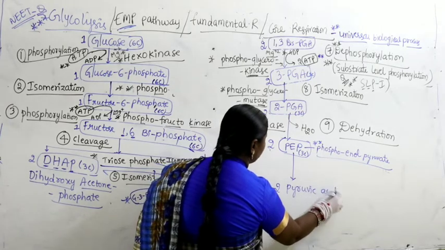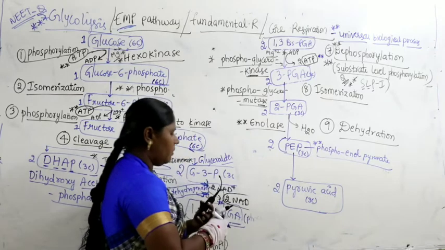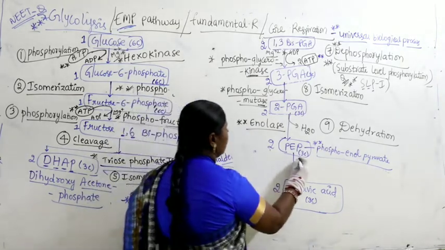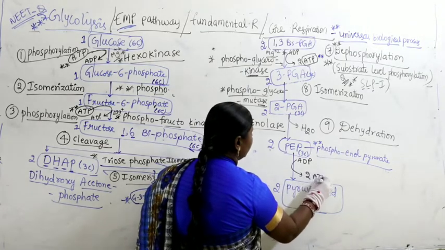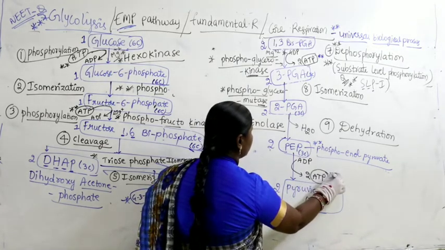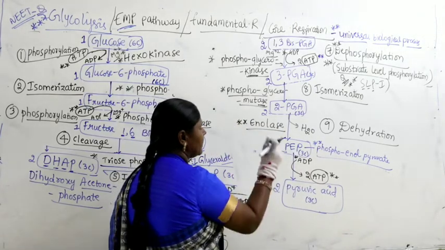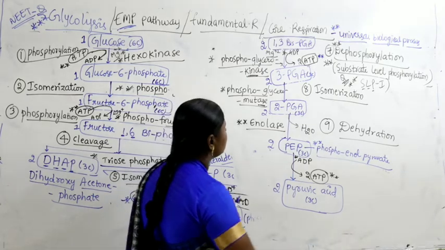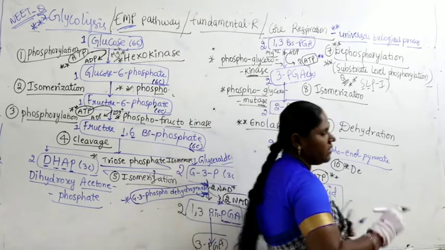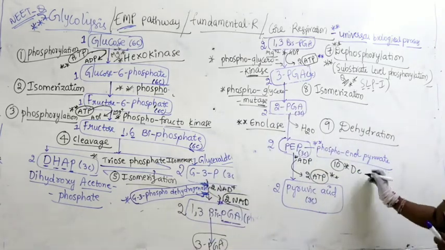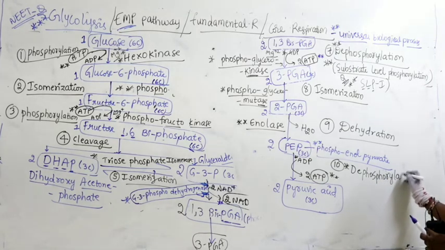As an end product here having 3 carbons, pyruvic acid is produced. But here, very importantly, again there is a formation of 2 molecules of ATP. So there is a formation of 2 molecules of ATP while converting from PEP to pyruvic acid. Because of this, again the 10th one, this is called dephosphorylation.